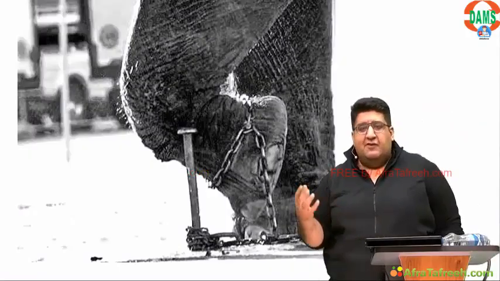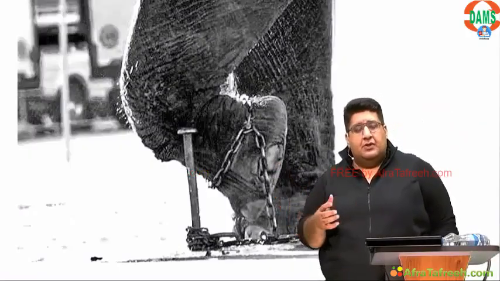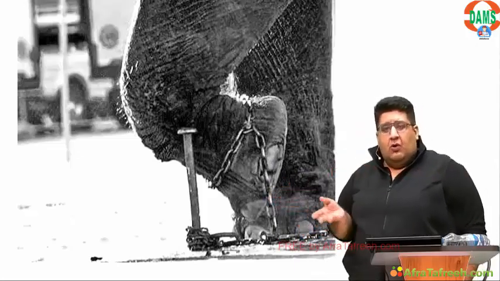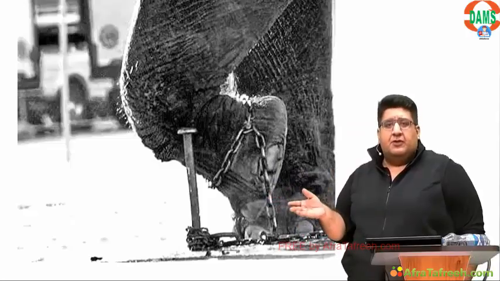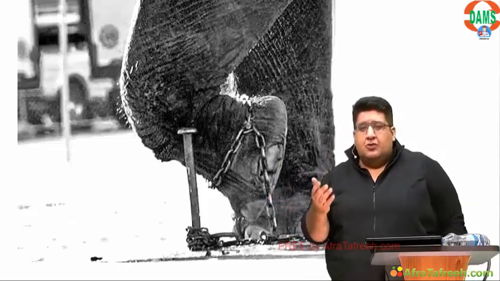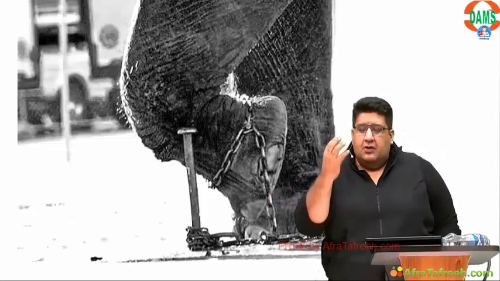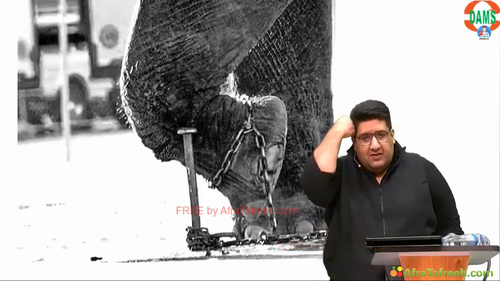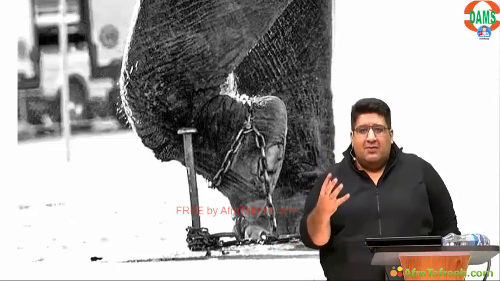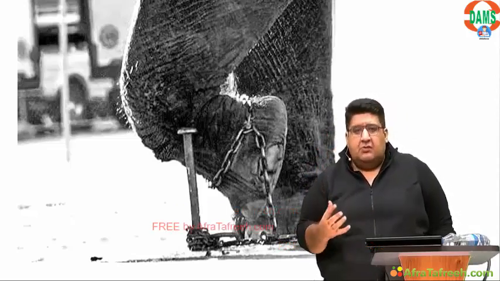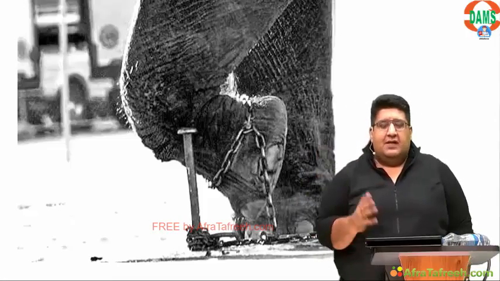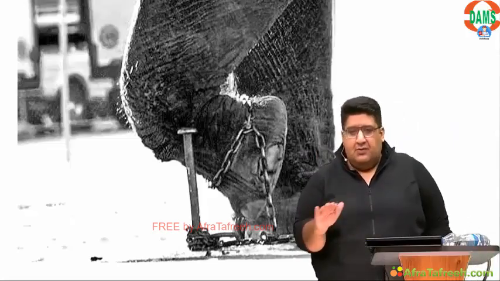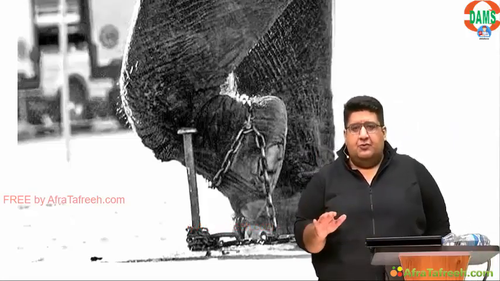When a baby elephant is there, they chain it. So that baby elephant keeps on thinking that this petty thing is stopping me, although this elephant has so much power, it can uproot it and carry it away. So whoever you are, wherever you are, whatsoever you are doing, you should have this mindset: that I'm not stuck to anything. I can do anything. I can fly. I can achieve anything that I want to. Anything can happen, anytime. I have seen anything happen in 15 years.